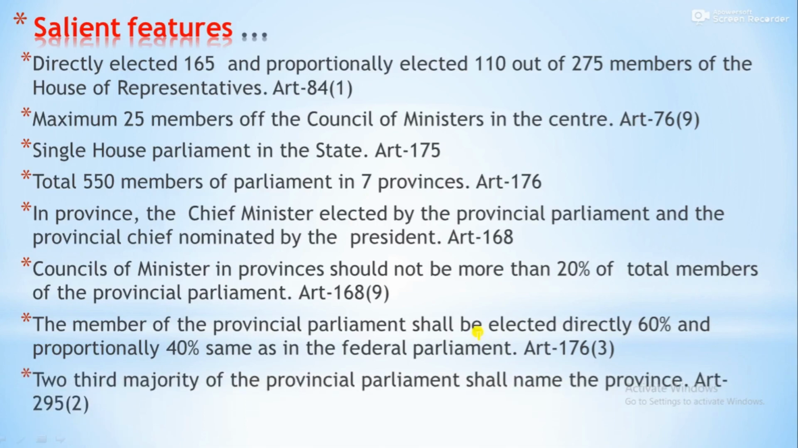Two-third majority of the provincial parliament shall name the province. Look at who has the power of naming the state or province? Two-third majority of the provincial parliament. Naming finished. Where? Province name Bagmati province, Gandaki province, Karnali province. These are names given by the provincial parliament. But province number 1, province number 2, province number 7 have not concluded their names using this power.